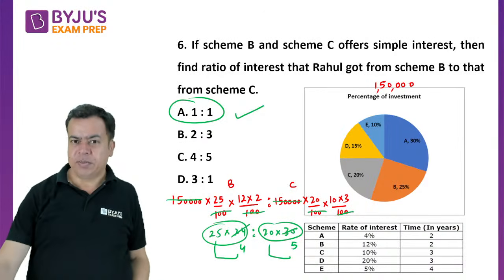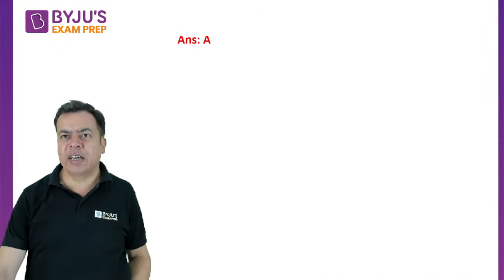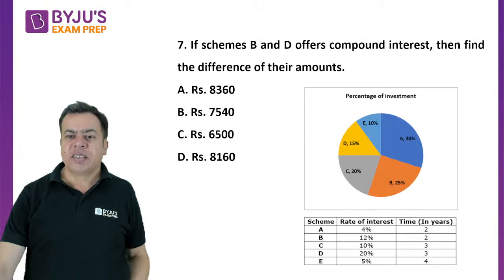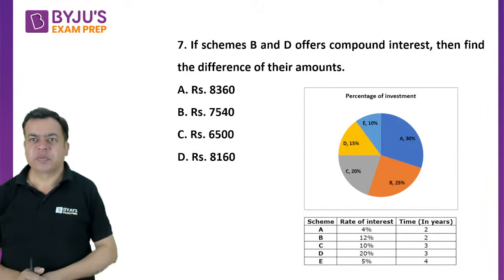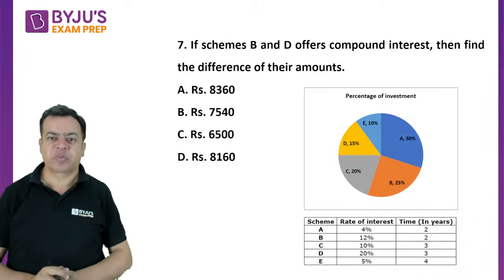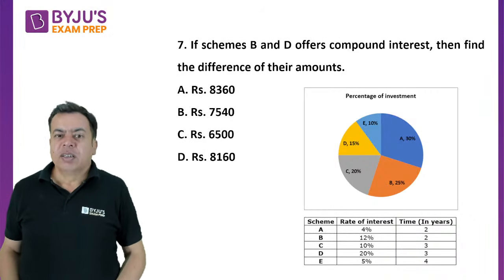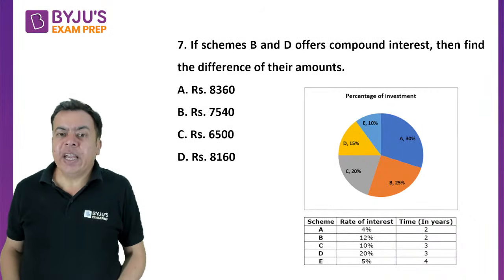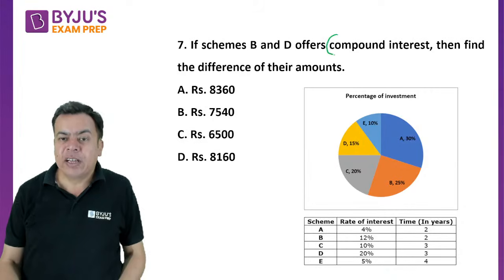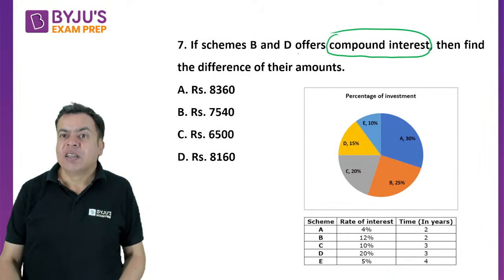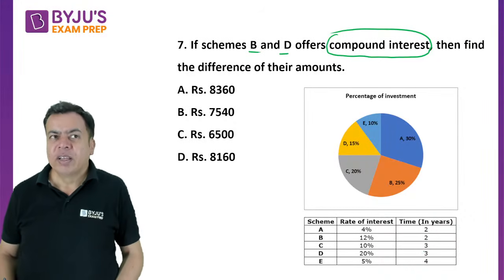The next one. A option is the correct answer. Next one. Now, if schemes B and D offer compound interest, now it is compound for B and D, right?